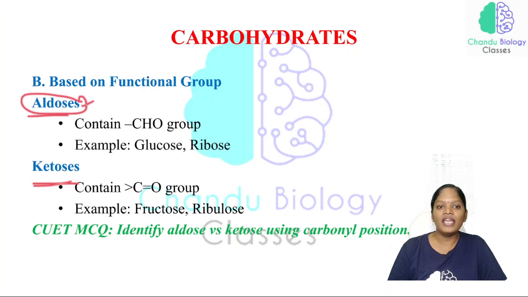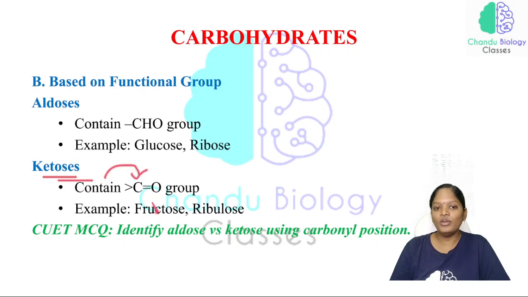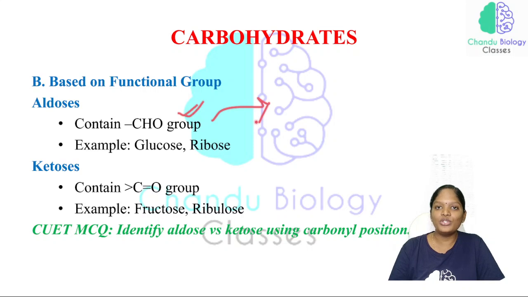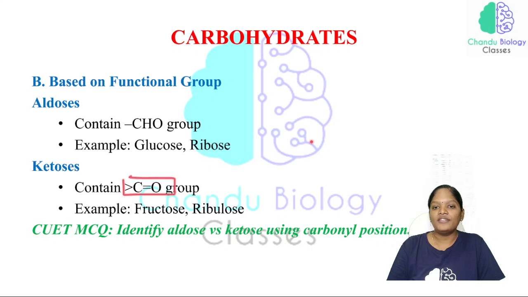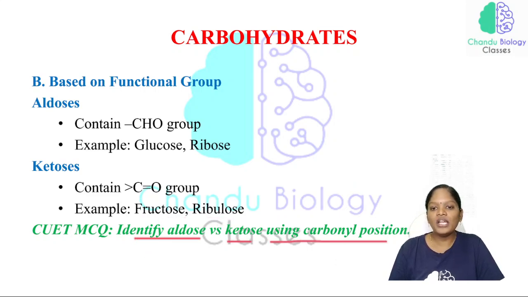The aldoses contain an aldehyde group. The examples of aldoses are glucose and ribose. The ketoses contain a ketone group, and the examples are fructose and ribulose. If any sugar contains an aldehyde group, it comes under the category of aldose sugar. If any sugar has a keto group, then we call it a ketose sugar. So see here, identify aldose versus ketose using carbonyl position.